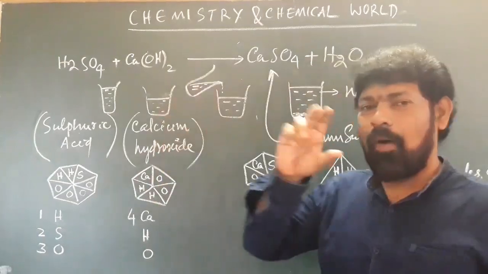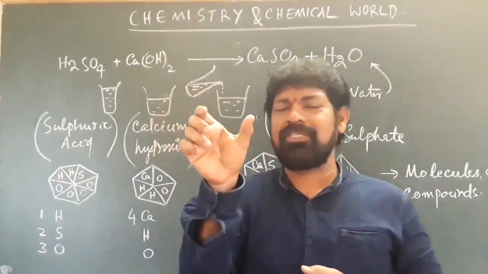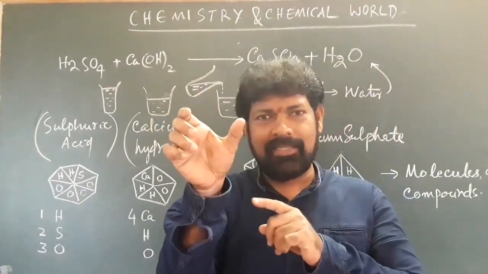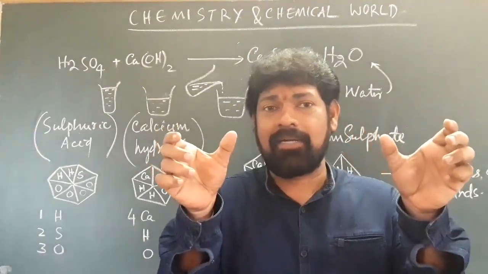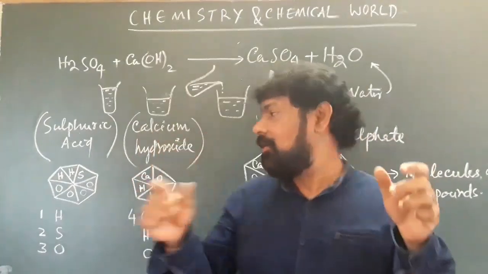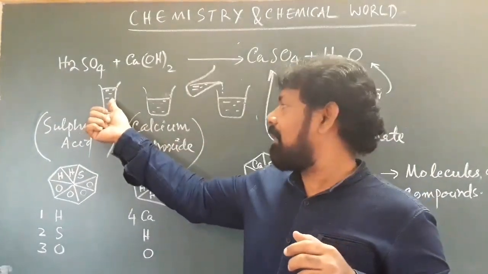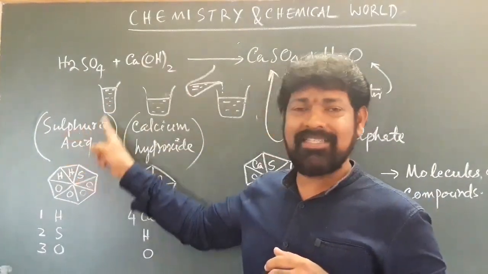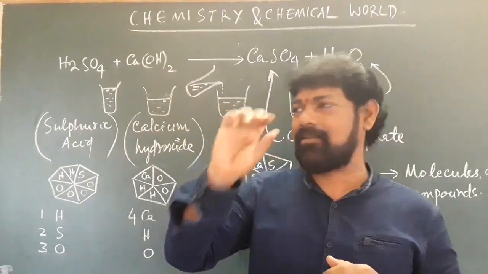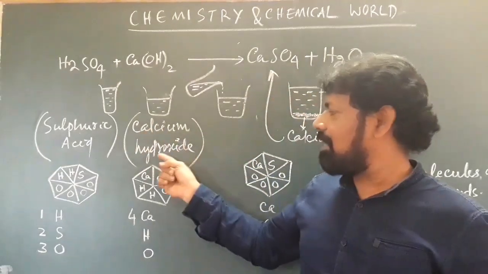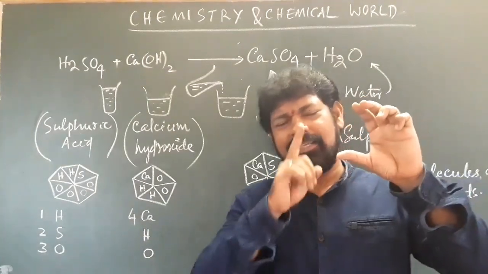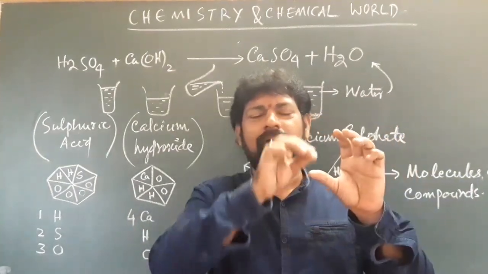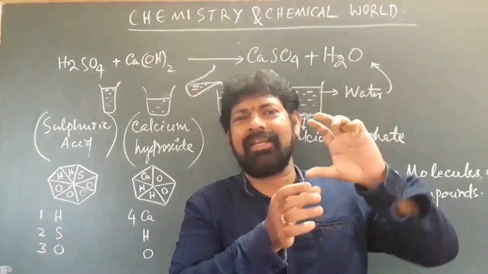So I took one beaker, in which you could see clear water-like liquid, and another also looks like water, but really we don't know whether it is water or some other chemical. In fact, it is a chemical, and the chemical name is sulfuric acid. It just looks like water in a glass. And the other one is calcium hydroxide. In the second beaker we took calcium hydroxide, which also looks like water in a glass.